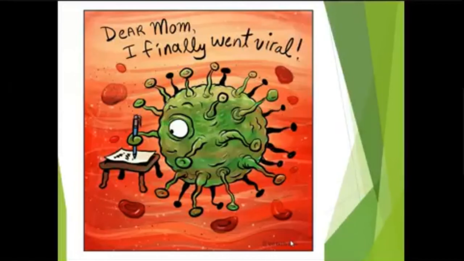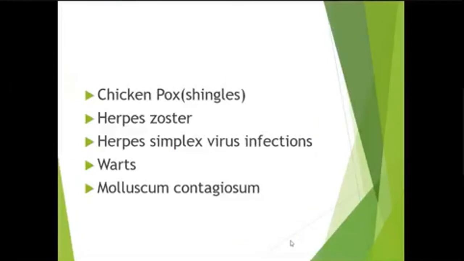So viral infections are very important to understand. There are these five important infections which we are going to discuss. These are chickenpox, herpes zoster, herpes simplex, warts, and molluscum contagiosum. There are many other viral infections like measles, mumps, and others which have cutaneous manifestations and which you will study in other subjects.